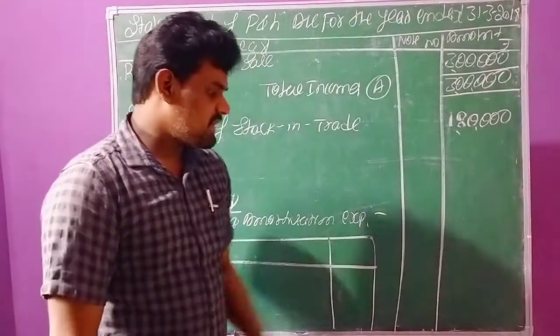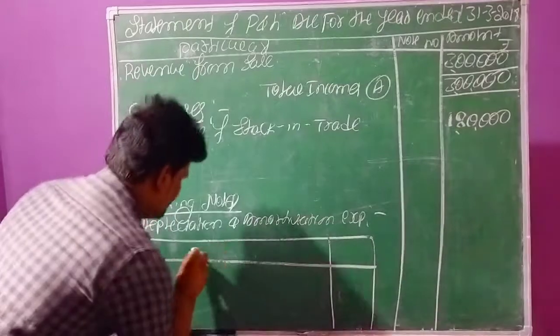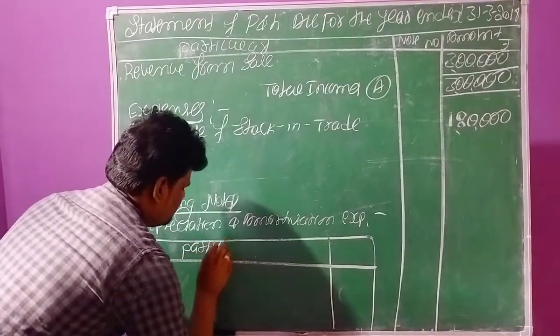We have to take the format with particulars and amount column.